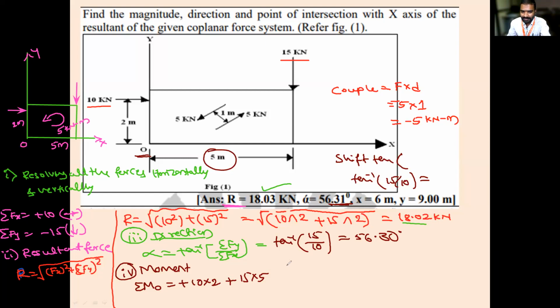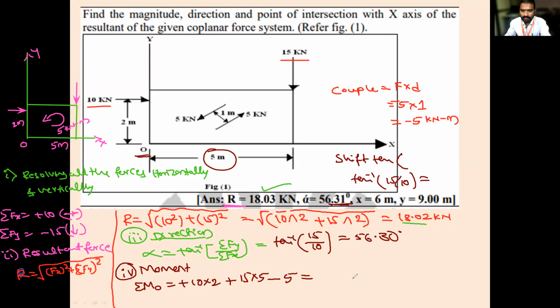Next, is it over or are there any other forces? There is one more, what is that? That is a coupling. Is it clockwise or anti-clockwise? Anti-clockwise. For anti-clockwise, do we take plus or minus? Minus. So it's minus, and it is 5 kilonewton meter. Don't multiply by any other distance, because this 5 kilonewton meter is already multiplied by the distance. Correct? Okay.